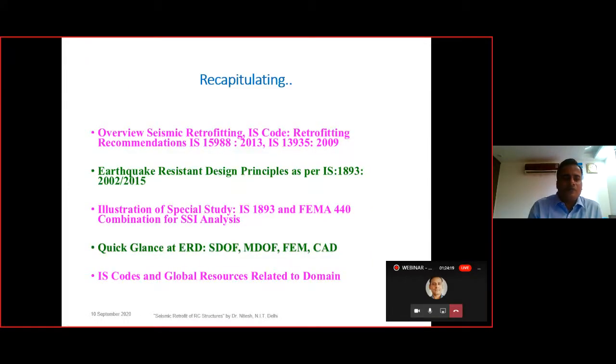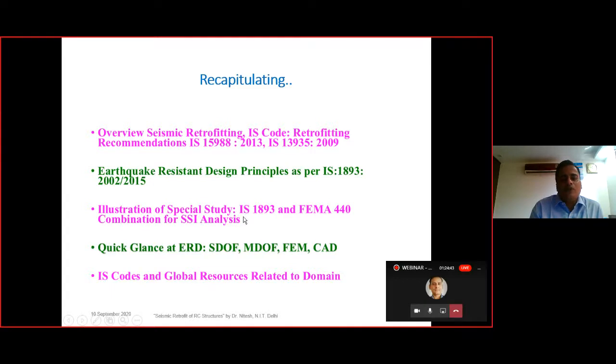Recapitulating what we have discussed: IS 15988 provisions, that is simplified vulnerability assessment or preliminary evaluation, then detailed vulnerability assessment and detailed evaluation, and then the retrofitting measures with the help of IS 15988 and 13935. Then we discussed the IS 1893 principles, the 2016 version, so please pardon.